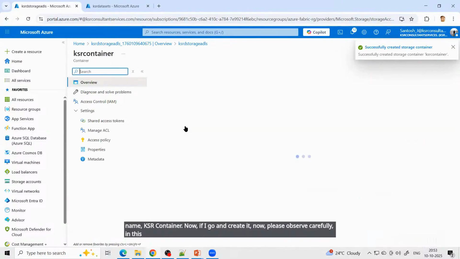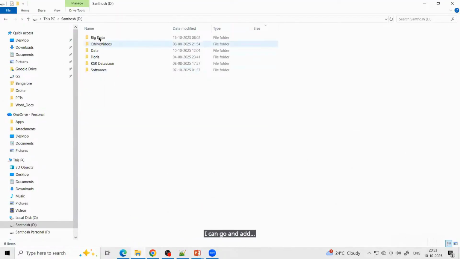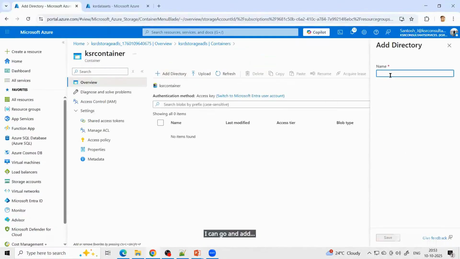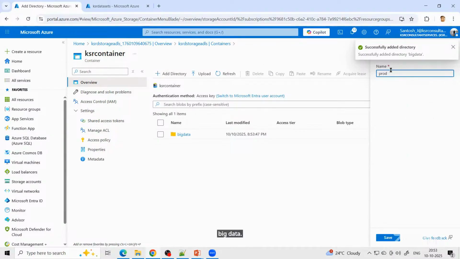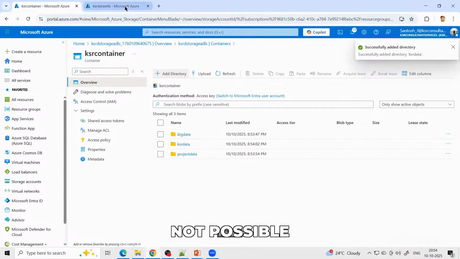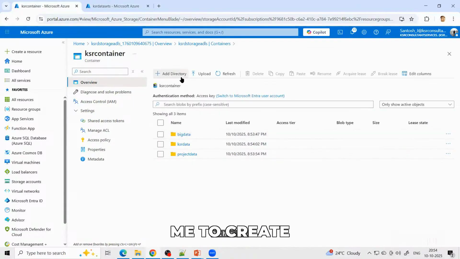In this particular drive, I can go and add big data, project data, KSR data. This was not possible in this. It was only allowing me to create virtually. What will I do with virtually? But here it is allowing me to create folders.